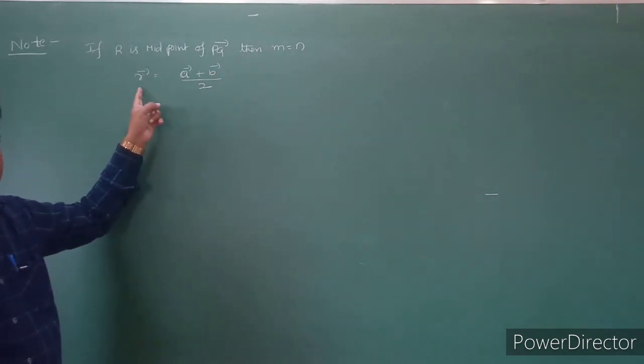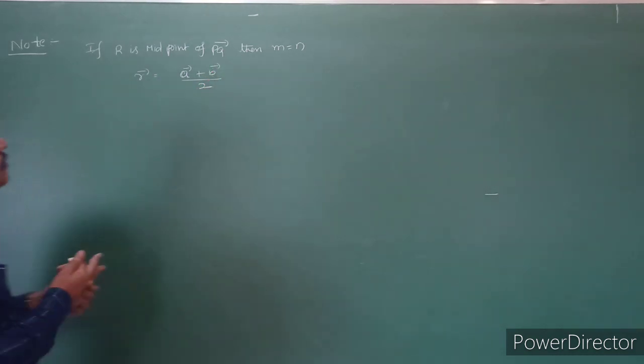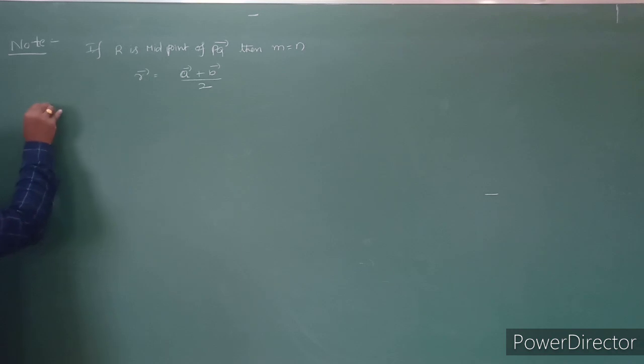Then automatically the position vector of R bar will become A bar plus B bar by 2. And also, see students, in the problems we will use some conditions here.